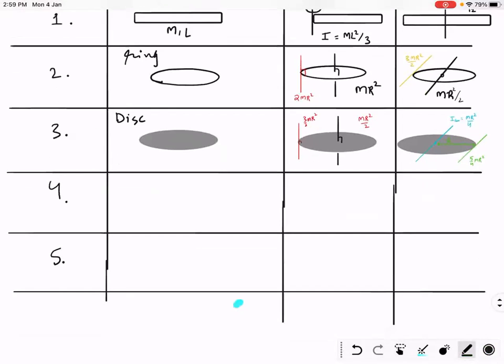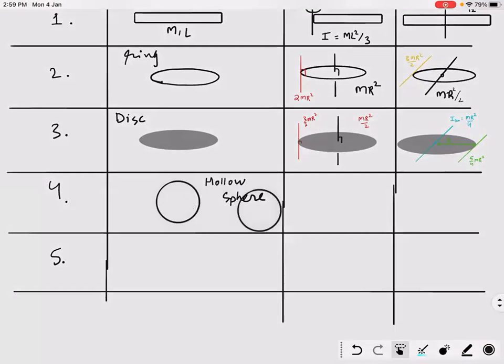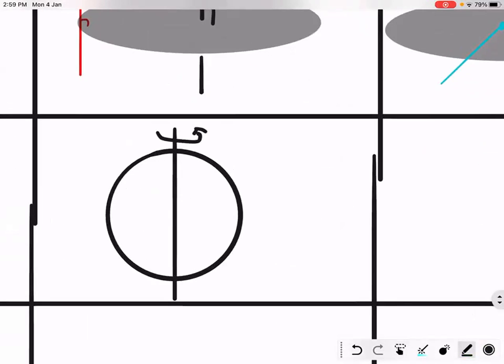The next is hollow sphere. Yes, what is the moment of inertia? Two by 3. Very good. 2 by 3 mr square.